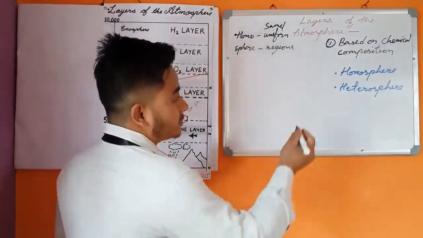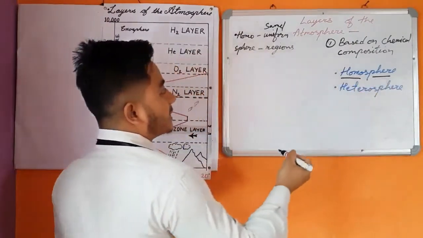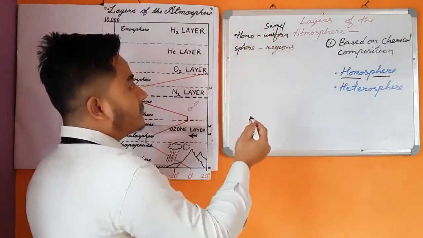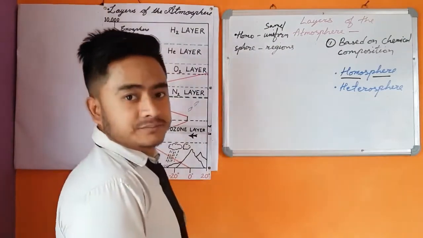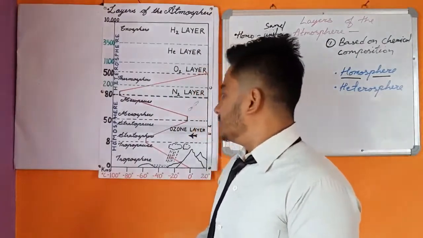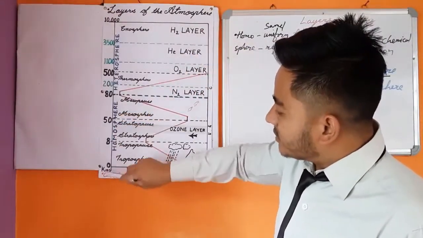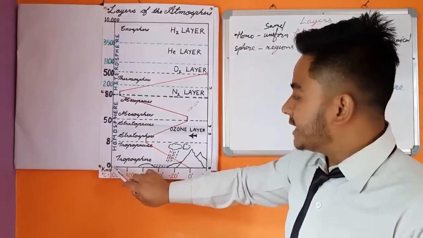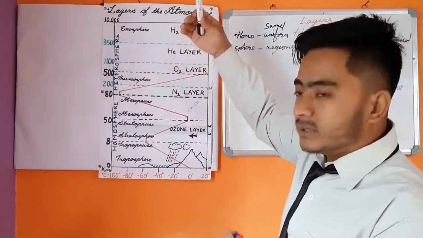See, this Homosphere is made up of 2 words, homo and sphere. Homo means same or uniform, sphere means region. So Homosphere is the region in the atmosphere that extends from 0 kilometers sea level up to the height of 80 kilometers above the earth's surface.